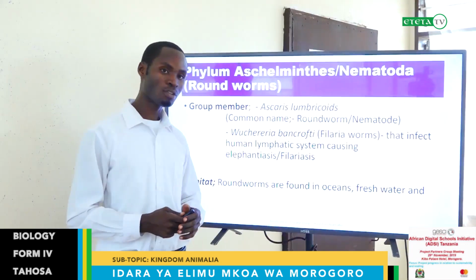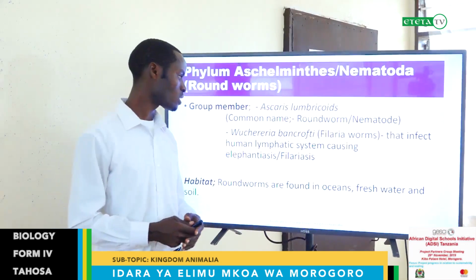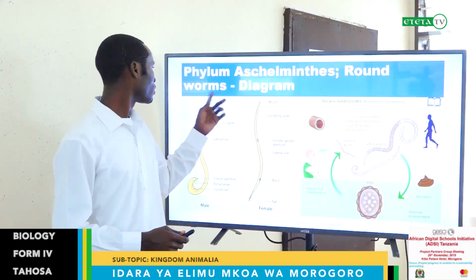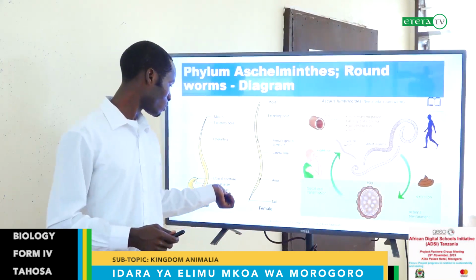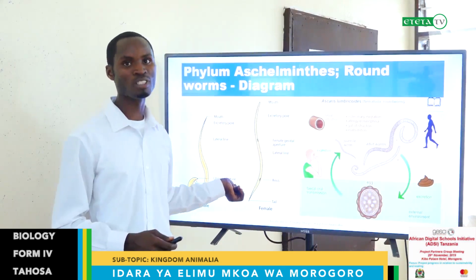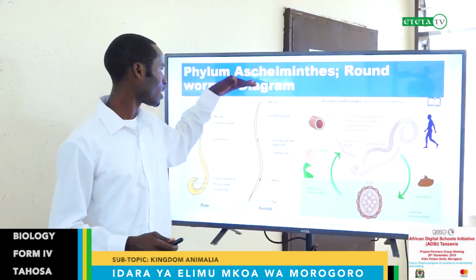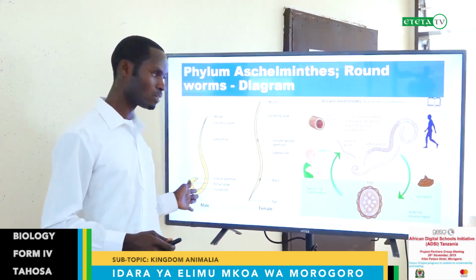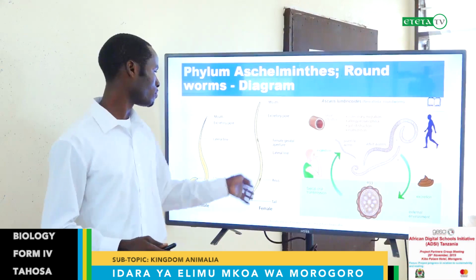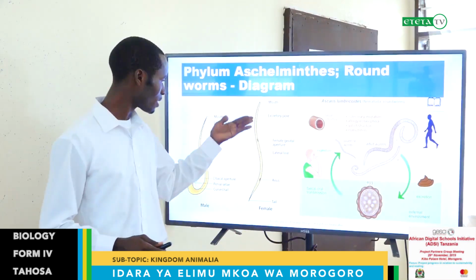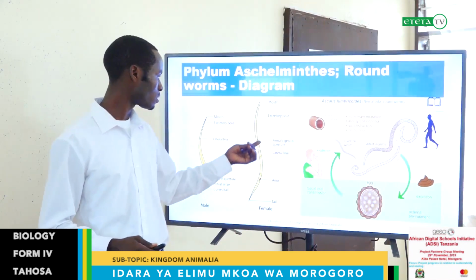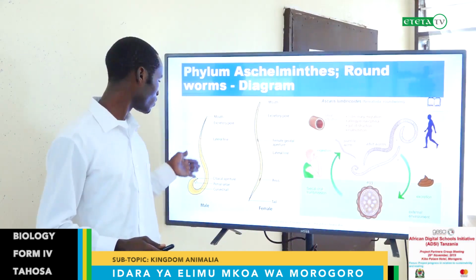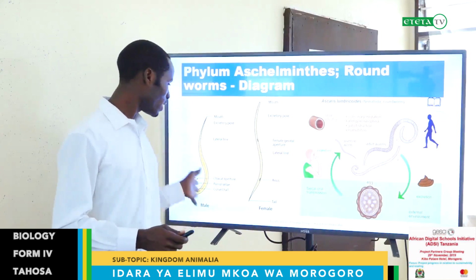Habitat: roundworms are found in oceans, fresh water, and soil. But if we go particularly to this nematode, Ascaris, which is very common in this phylum, this is the shape of the female and this is the male. The male looks short and the female looks longer. They have a mouth, excretory pore, female genital aperture, and the lateral line, the same as this one. And we have male and female.